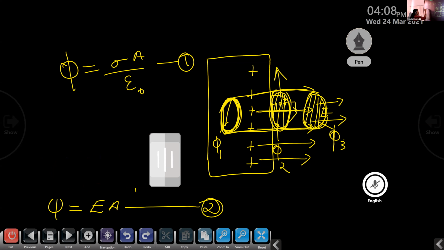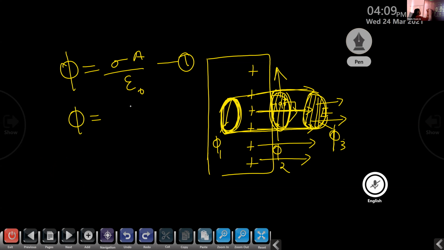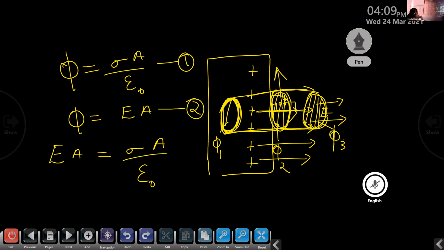Here both the LHS are equal, so we can write EA is equal to sigma A divided by epsilon 0. Here we can cancel A, and finally we get E is equal to sigma by epsilon 0. Hence we prove.